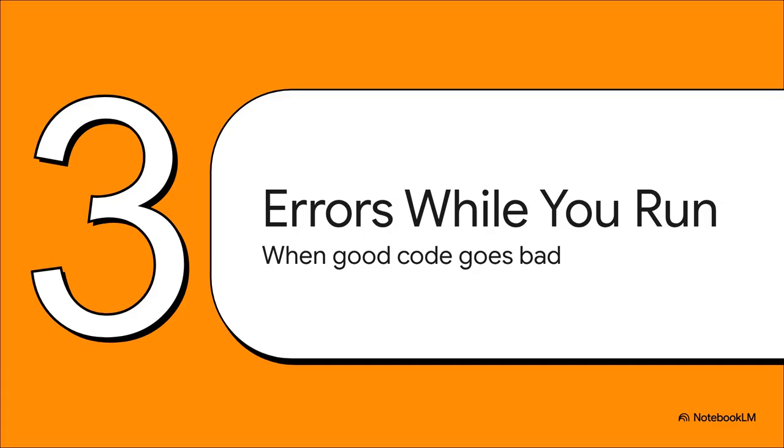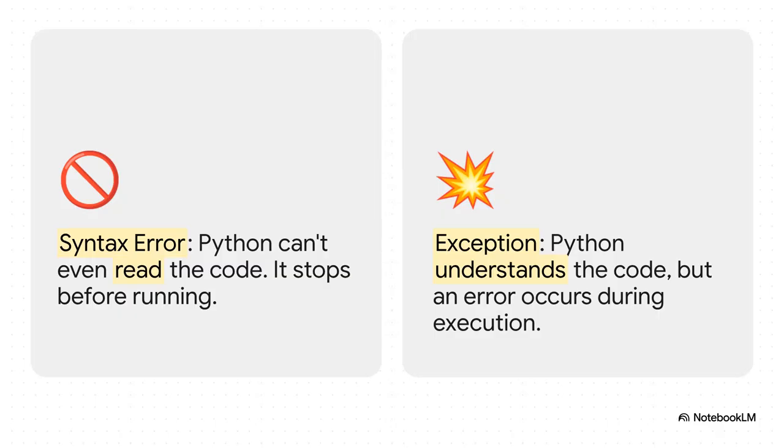Okay, so you fixed your syntax. Your code is grammatically perfect, and Python starts running it. You're feeling good. But that doesn't mean you're out of the woods just yet. This is where we run into our second major category, exceptions. And this is a really crucial difference to understand. With a syntax error, your code is so unreadable to Python that it never even starts. But with an exception, your code is perfectly valid. Python understands it. It just hits an unexpected snag while it's in the middle of running, like being asked to do something that's just not possible.